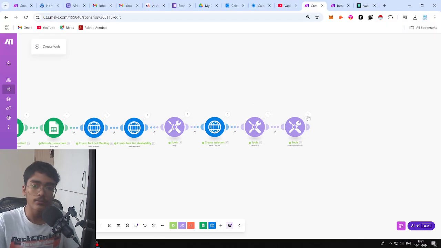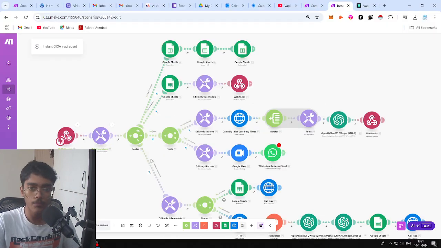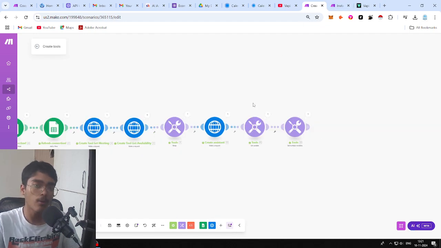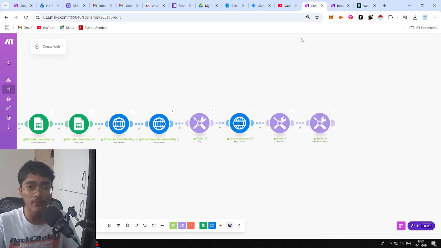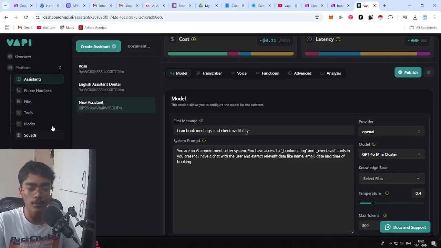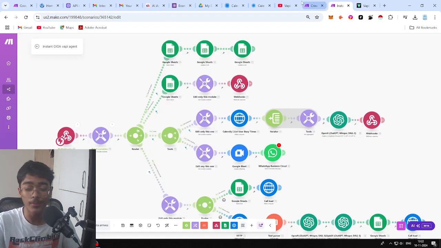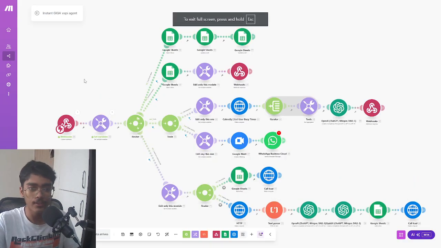Now this info could be used here. The same info could be found without this hassle: you could just remove all the scenarios and manually pick out everything from VAPI and put it in this scenario. But I think this is much more convenient. And you are AI automation guys, you are not supposed to do stuff manually, at least in theory. So anyways, we are back here.